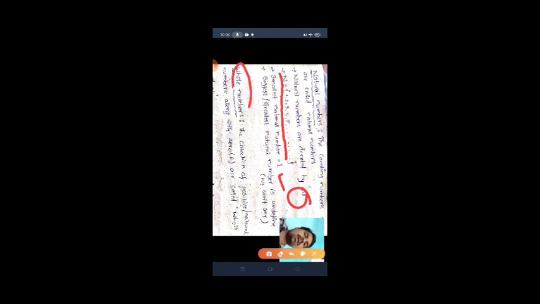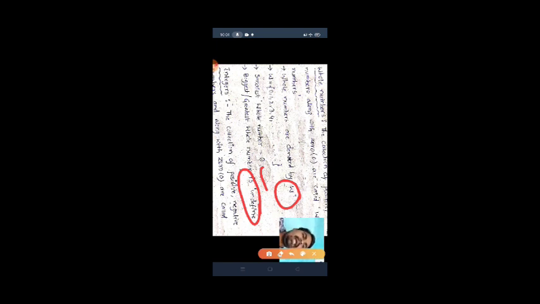Next, whole numbers. Whole numbers are nothing but the collection of natural numbers along with zero. These are called whole numbers. Whole numbers are denoted by W. The set of whole numbers is 0, 1, 2, 3, 4, and so on. Here the smallest whole number is 0, and the biggest or greatest whole number is undefined, because we can't say the last number in the whole numbers.